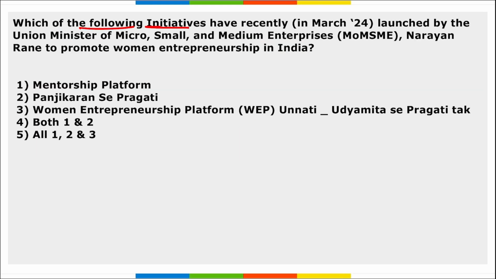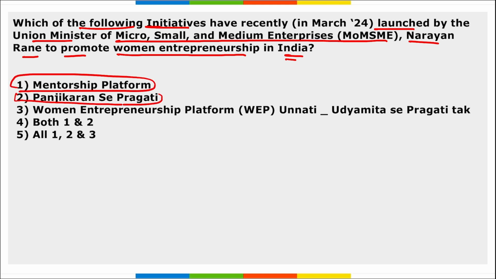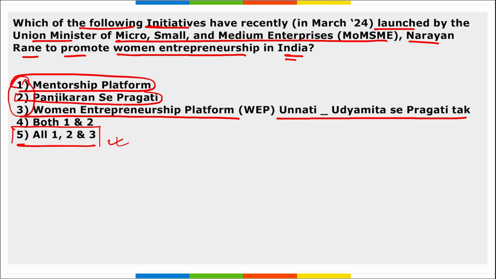Next, which of the following initiatives have recently been launched by the Union Minister of MSME Narayan Rane to promote women entrepreneurship in India? Right? So which of the following initiatives have been launched here? So the right option here becomes the mentorship platform "Panjikaran Se Pragati", and the women entrepreneurship platform "Udyamita Se Pragati Tak". So all three of them, right? All three of these initiatives have been launched by the Union Minister of MSME, that is Narayan Rane, to promote women entrepreneurship in India. Correct?